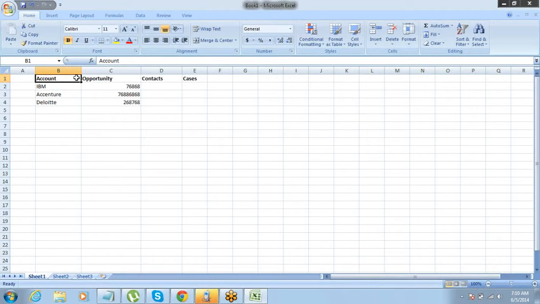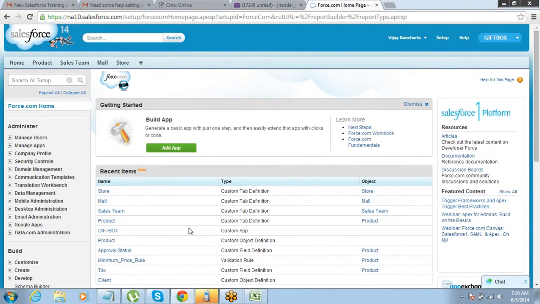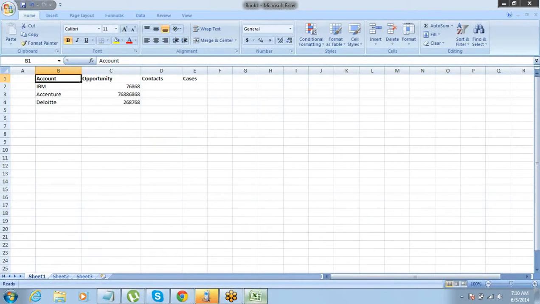Same way, if you start designing an application for your HR team, most of the things will be related to employee: beneficiaries of employee, the benefits of employee, appraisal of employees, because that is going to be the central object there. So that is correct to some extent, that most of the objects will be related to account, but there is no hard and fast rule. Does that answer your question?